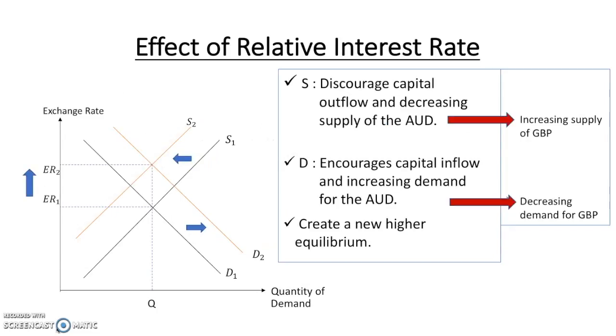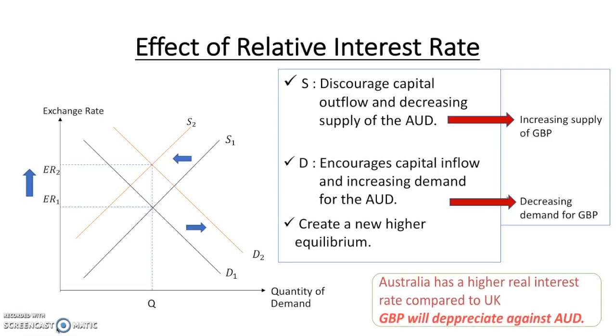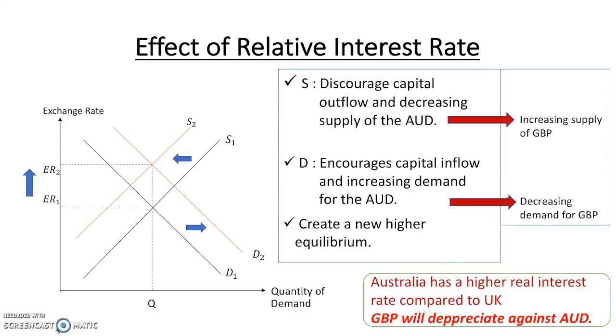Here we know that Australia has a higher real interest rate than the UK. Therefore, this will induce capital inflow to Australia and more AUD will be demanded, resulting in the expectation of GBP to depreciate in the future against the Australian dollar.